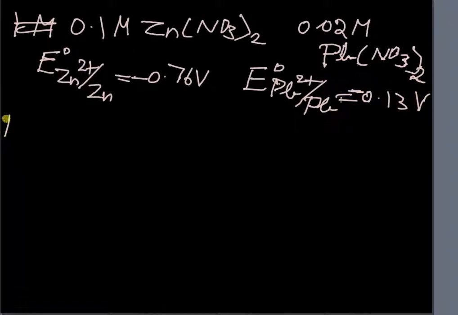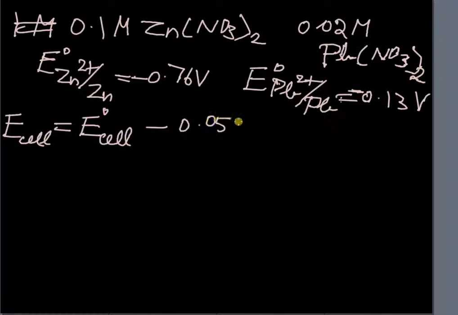So E cell for this is equal to E naught cell minus 0.059. Here you see that both zinc and lead are bivalent ions, so the charge involved is 2. So we can write 0.059 by 2 logarithm of concentration of anode ion. Now which is the anode and which is the cathode?